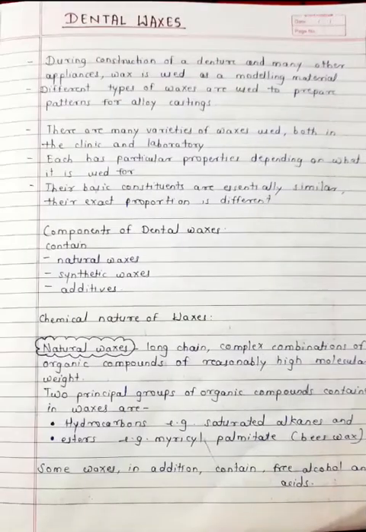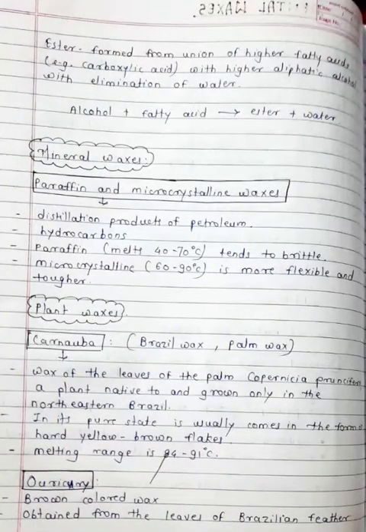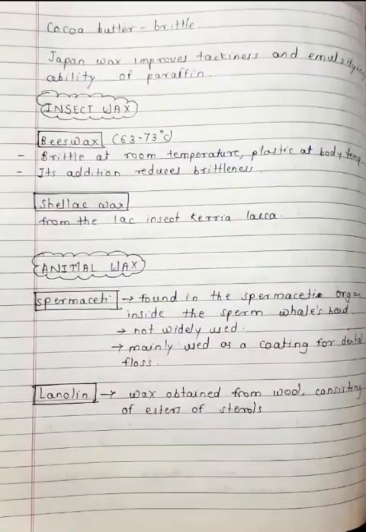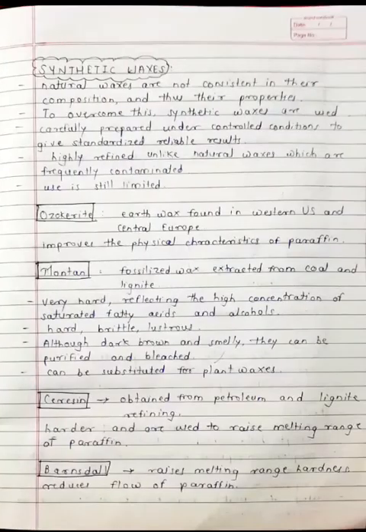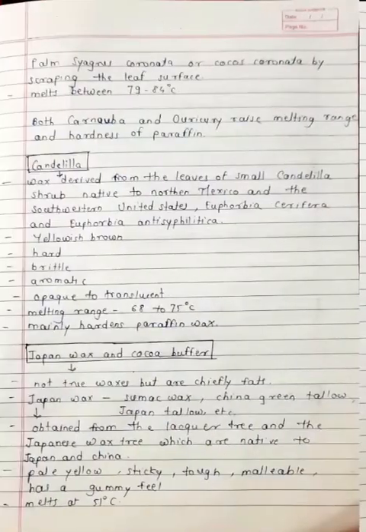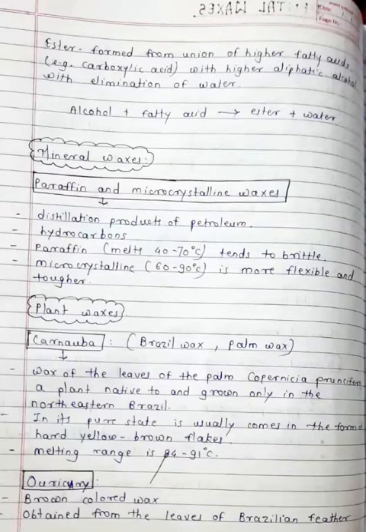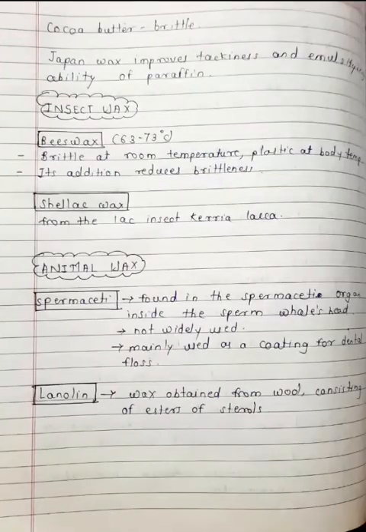So first we discussed the natural waxes. Natural waxes are mineral waxes, plant waxes, insect waxes, animal waxes. We discussed the plant waxes and mineral waxes. Now we will discuss the insect waxes. Remember the names of the insect waxes: beeswax and shellac wax. These are the insect waxes.